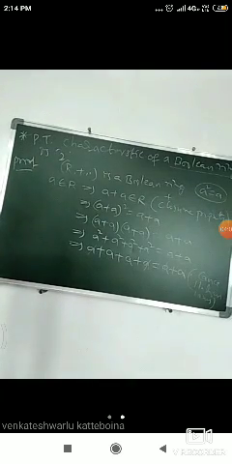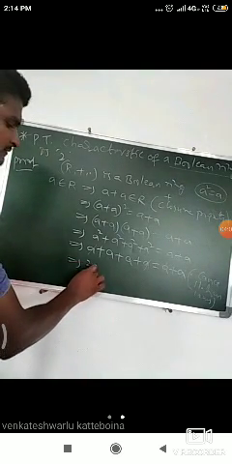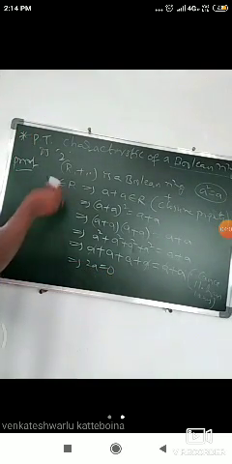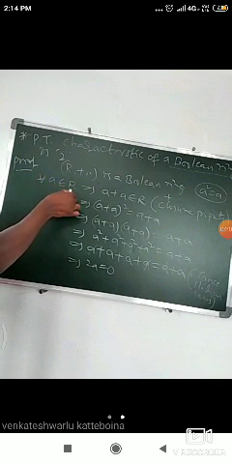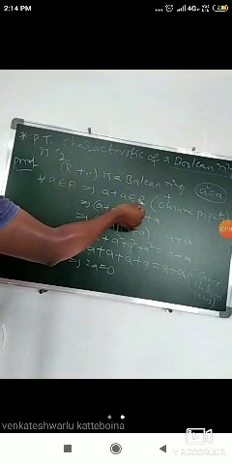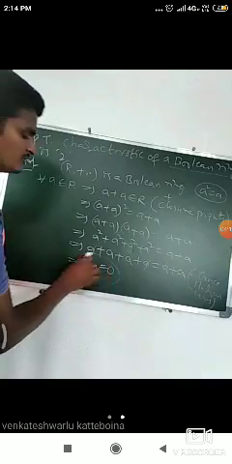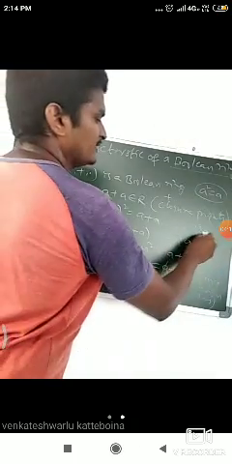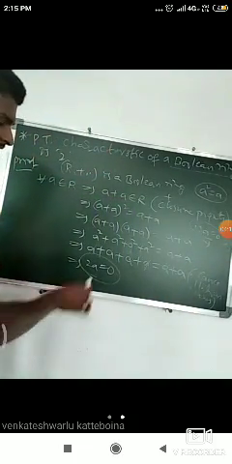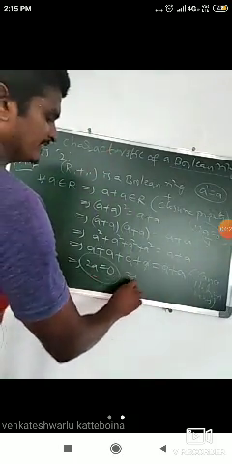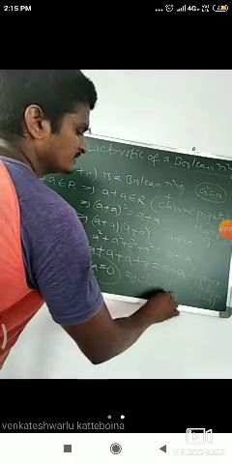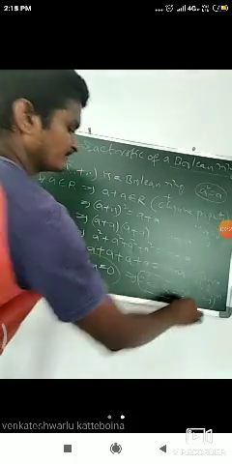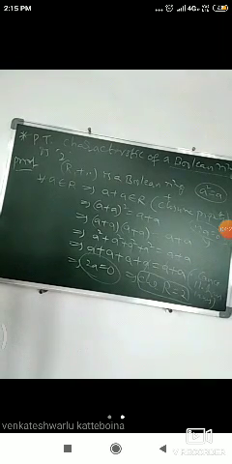So A plus A is equal to 2A, so 2 into A is equal to 0. Here for every A belongs to R, A plus A also belongs to R, and also we get 2 into A is equal to 0. Whenever n into A is equal to 0, we say that n is the characteristic. Here 2 into A is equal to 0. This implies characteristic of R is equal to 2.